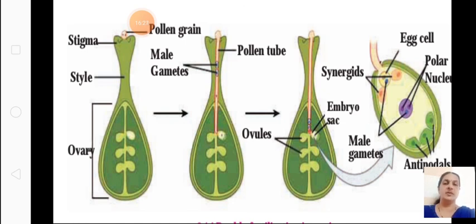Hope this concept is very clear, children. So we are finished with asexual reproduction as well as sexual reproduction in plants. In the next video I will start with humans.